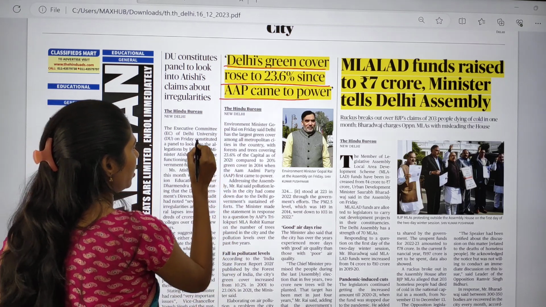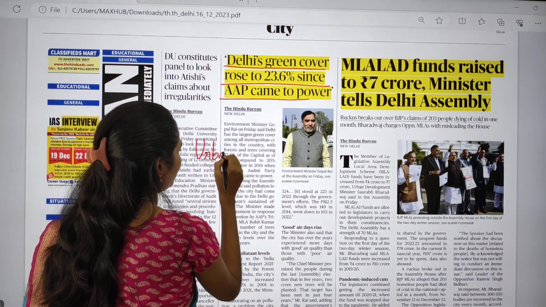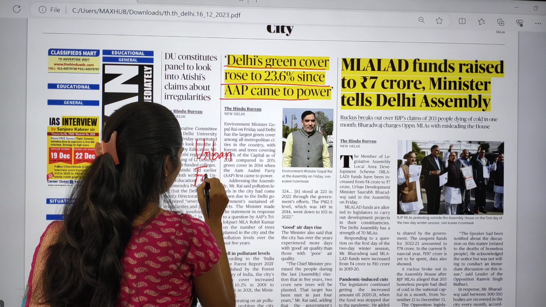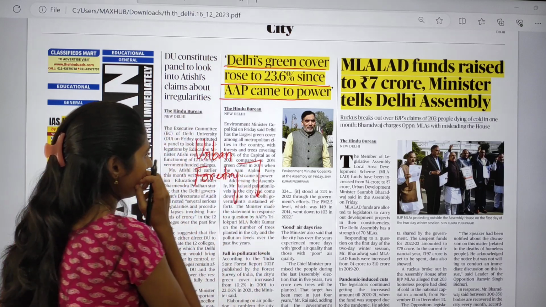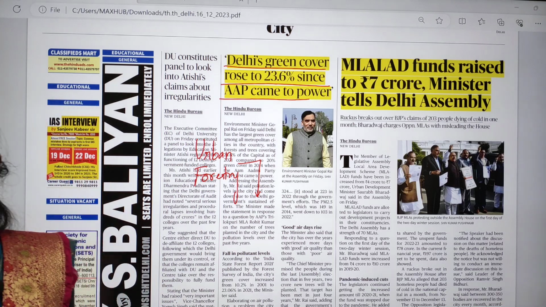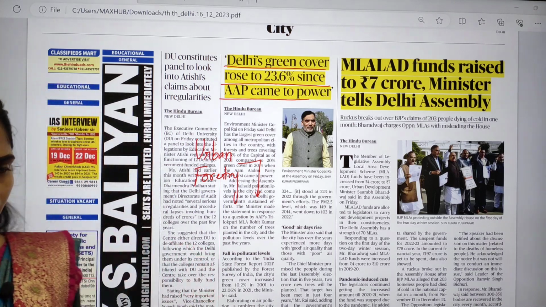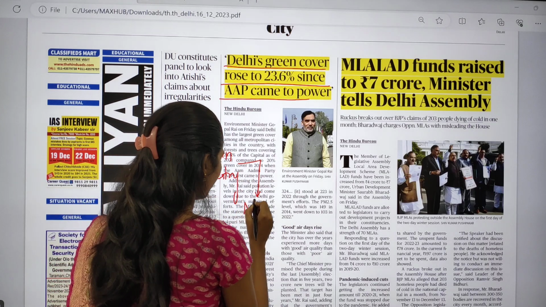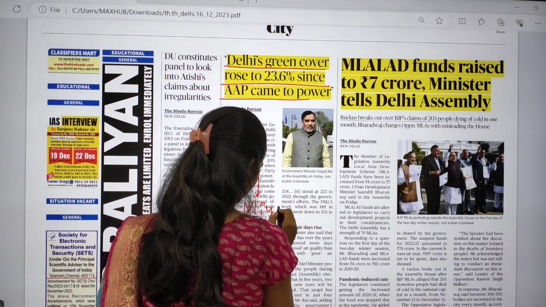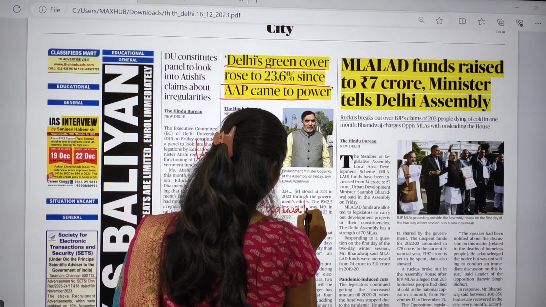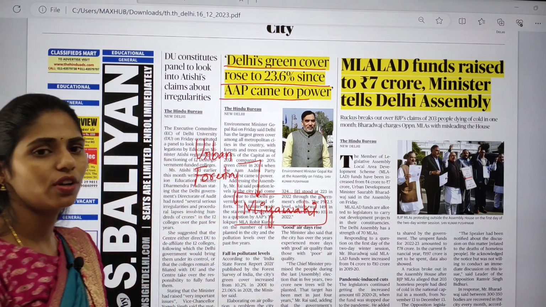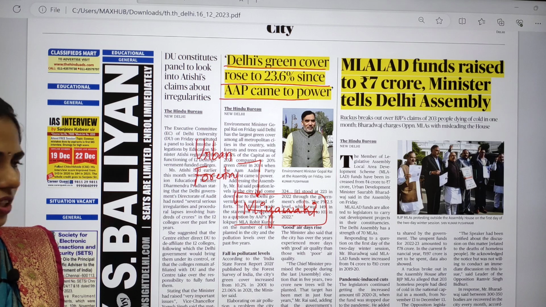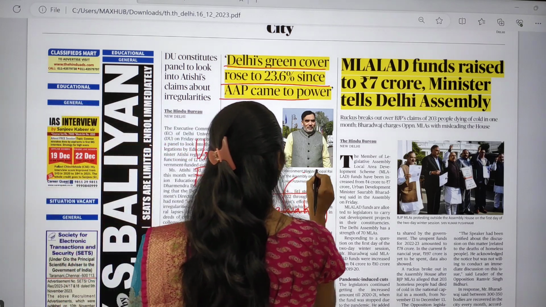So if you are talking about urban forestry, we are using one Japanese technique called Miyawaki. The Miyawaki technique is used for urban forestation, and we took this technique from Japan.